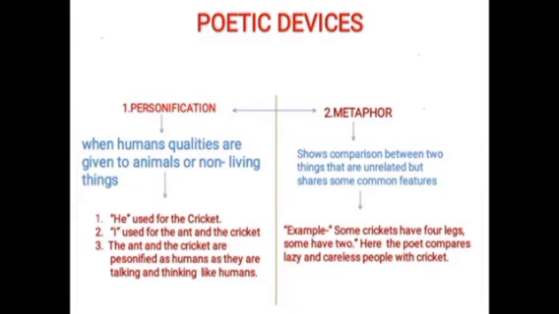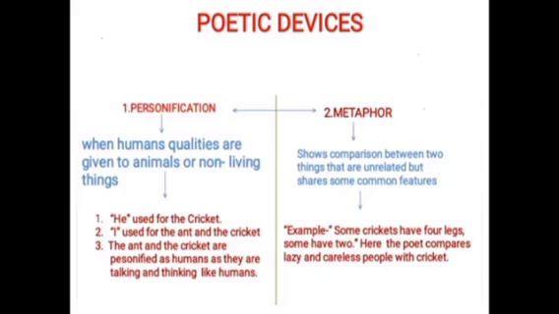Students, as you see the example in your poem, the pronoun he is used for the cricket, but cricket is an insect. Then why is he used? Because here the poet has personified the cricket. He has given him human qualities, right?